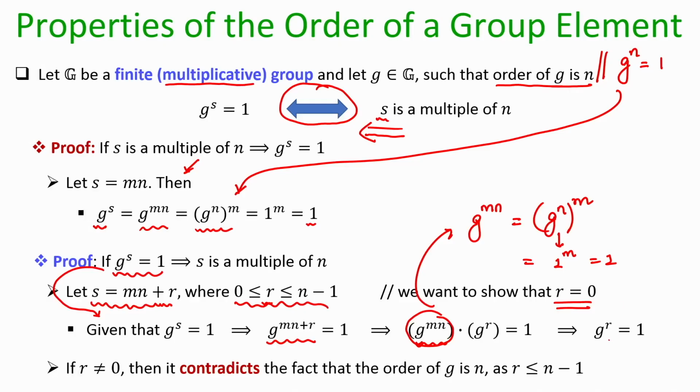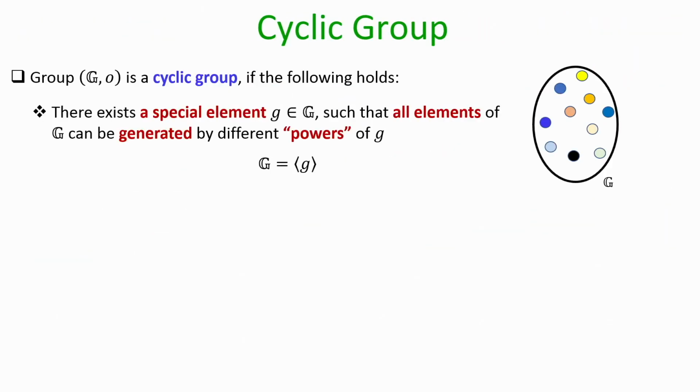So, my conclusion now is the following: since g power r is equal to the identity element, r has to be 0, because if r is not 0 and it is strictly less than n, then I get a contradiction to the fact that n is the smallest positive integer for which g power n was the identity element. Okay. So, that shows the implication in the other direction as well.